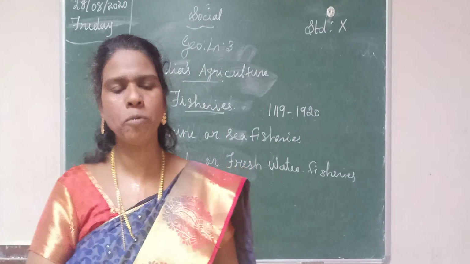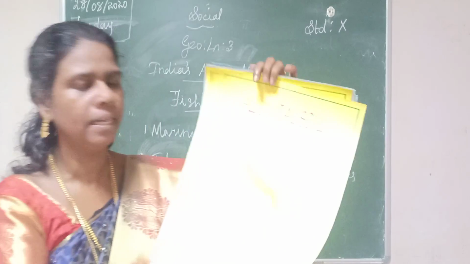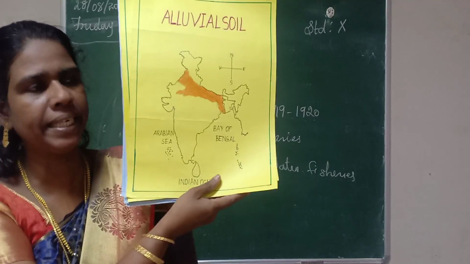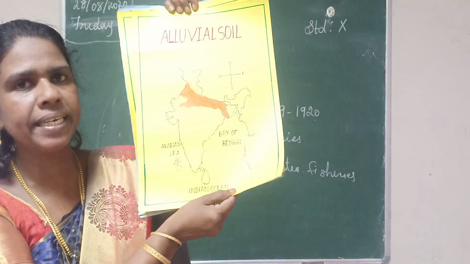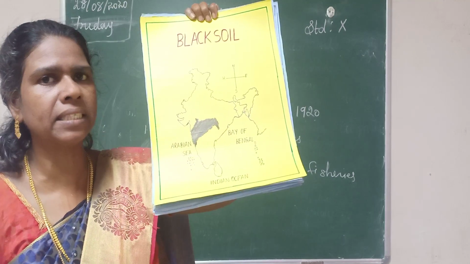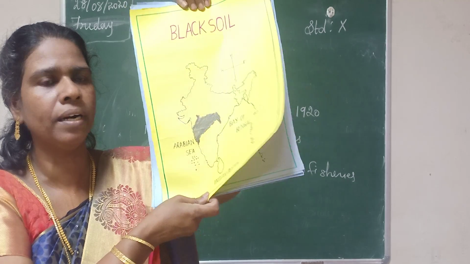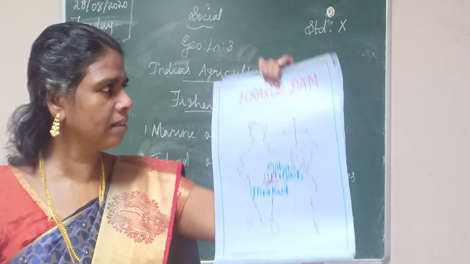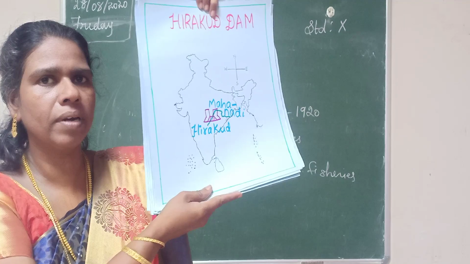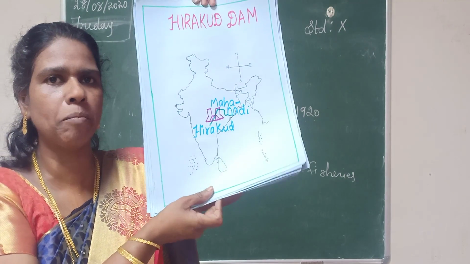Then last, the map question. Now listen here. The first question is alluvial soil. You mark here. Then the second question is black soil. Listen very carefully. You will mark this one. Then the third question is Hirakud Dam. Mark it later, you will see and mark it.